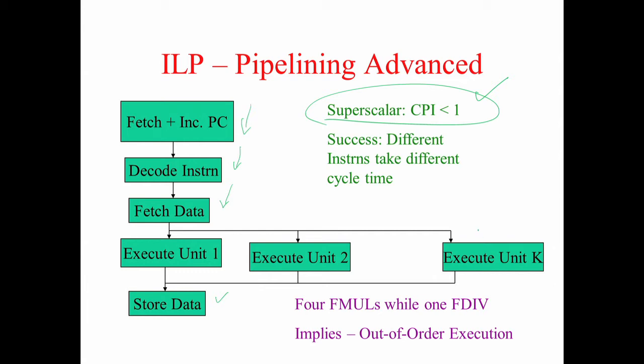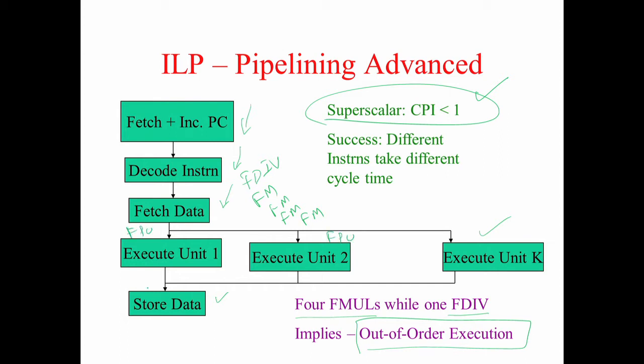This is also a very interesting part. For example, I can do 4 floating point multiplications while 1 floating point division occurs, and that is where you will land up with what we call out of order execution. Suppose I have 1 floating point division followed by 4 floating point multiplications. I have two floating point units, let me say FPU1 and FPU2.